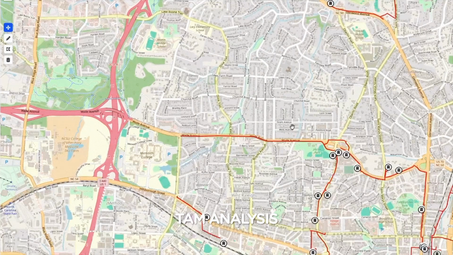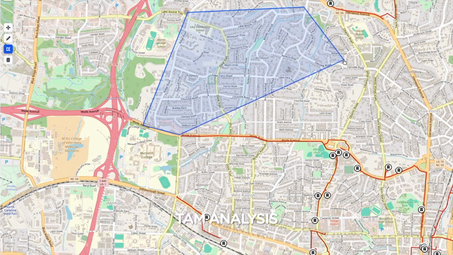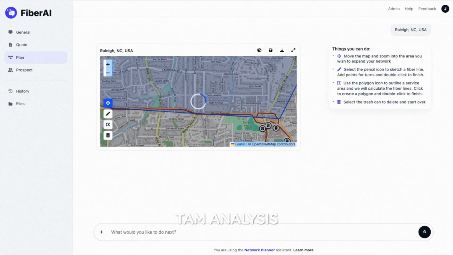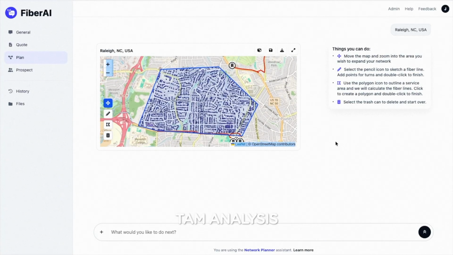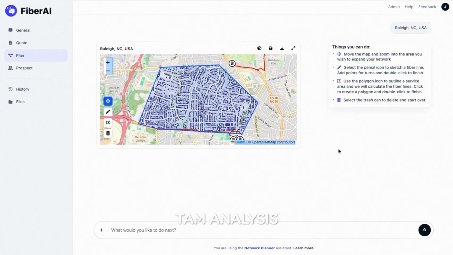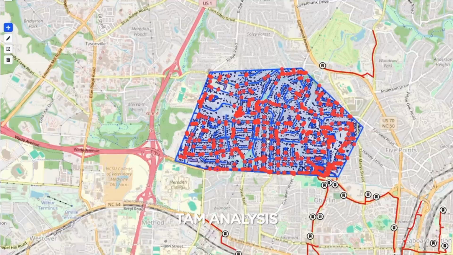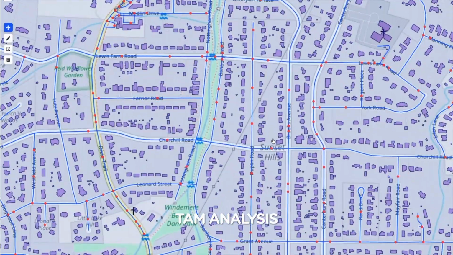Another option is the polygon feature, allowing you to draw an area on the map that you may be interested to expand your network, perhaps into a commercial zone or a residential neighborhood. Using this feature will identify the buildings within that area and plan your routes and splice points. Potential buildings are highlighted in purple, proposed route lines in blue and splice points as red dots. And there's a toggle to expand the map to full screen.